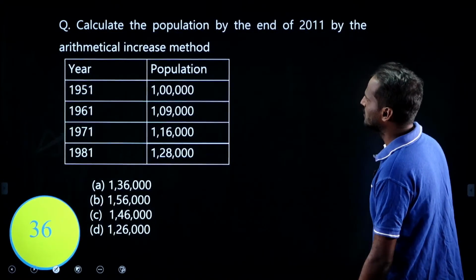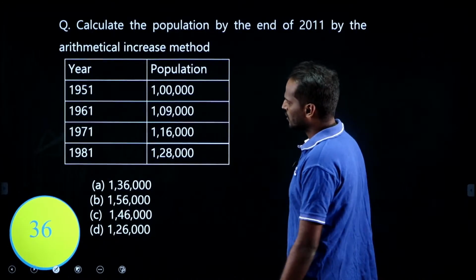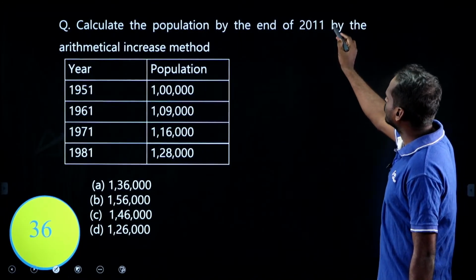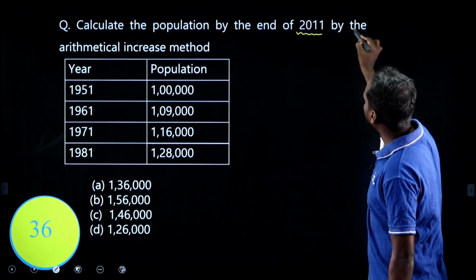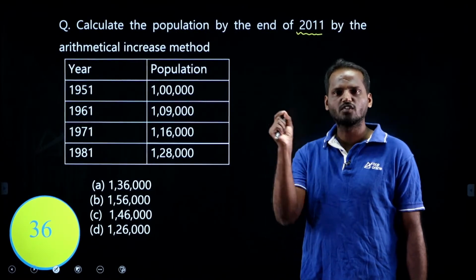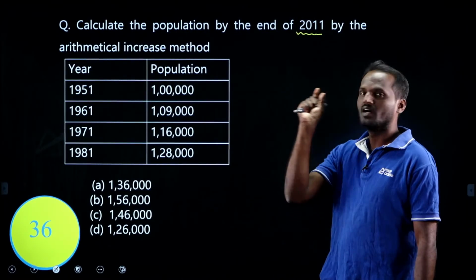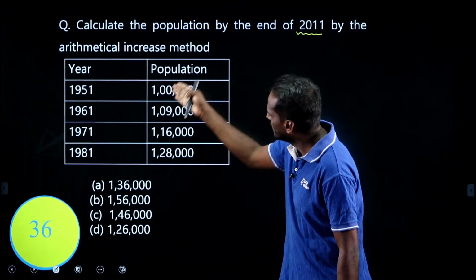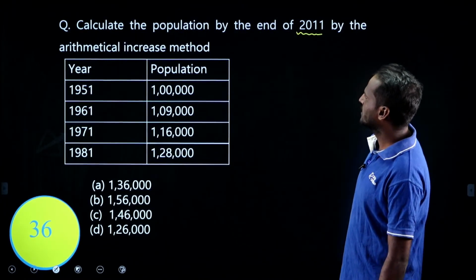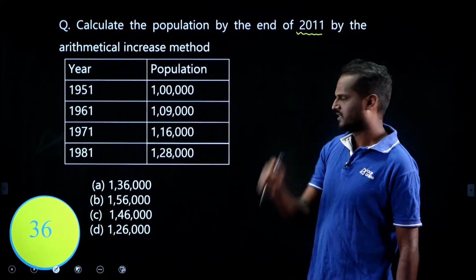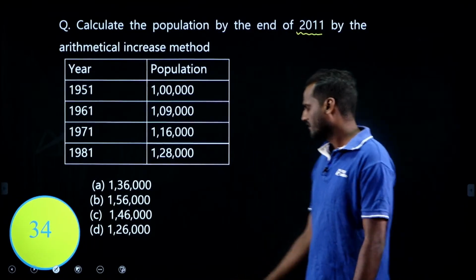Okay, the next question. Very easy. Try to solve it in 36 seconds. Calculate the population by the end of 2011 by the arithmetical increase method. He is specifically asking to solve this population forecasting by the arithmetical increase method. He has given the data: the year and the corresponding population. What is the population in the year 2011 by arithmetic increase? Try to solve. Very easy.